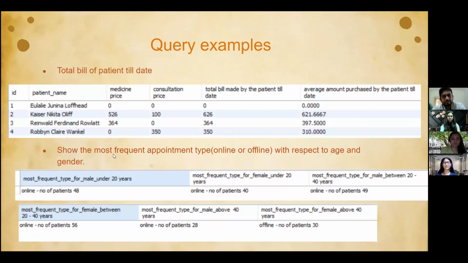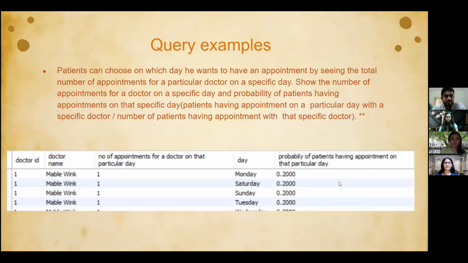So in a similar way, show the most frequent appointment type, online or offline, with respect to age and gender. So even this is segregated with respect to age below 20 years for male and for female. So in the same way, this query is nothing but patients can choose on which day they want to have an appointment by seeing the total number of appointments of a particular doctor on a specific day, and the probability of patients having appointments on that specific day. So basically on this Monday, the number of appointments for a doctor on that particular day is 1. So this is the doctor name, and this is the probability of patients having an appointment on that particular day.